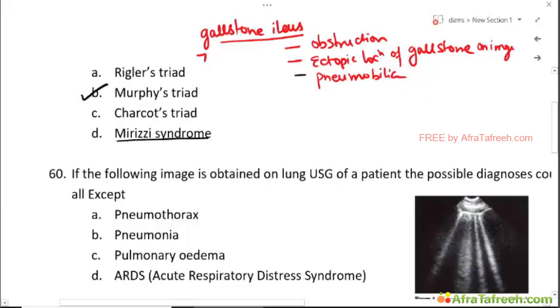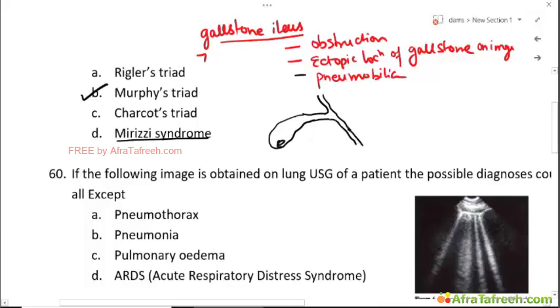What is Mirizi syndrome? If we have gallbladder, this is cystic duct here, and hepatic duct, common bile duct here. Okay, so we have stone here, it is not a problem. But if you have got a stone in the Hartmann's pouch or the neck or in the early part of cystic duct, it can externally compress the common hepatic duct or a common bile duct, causing an obstructive jaundice.